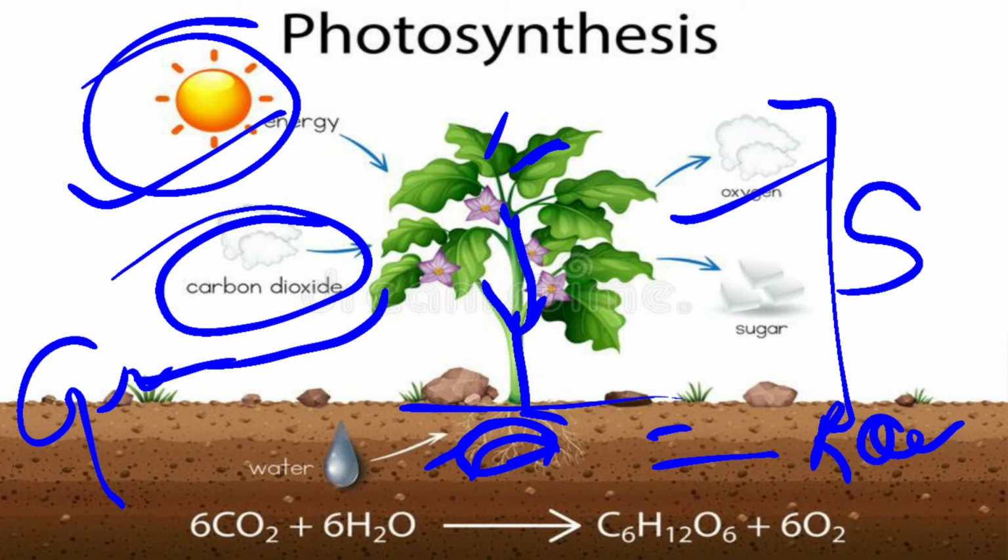Now this green color pigment is responsible for capturing the solar energy, and thus the solar energy is used by the plants. That's why it is called photosynthesis, the process which takes place in the presence of sunlight. Photo means light, that's why it is called photosynthesis. So this is all about photosynthesis.